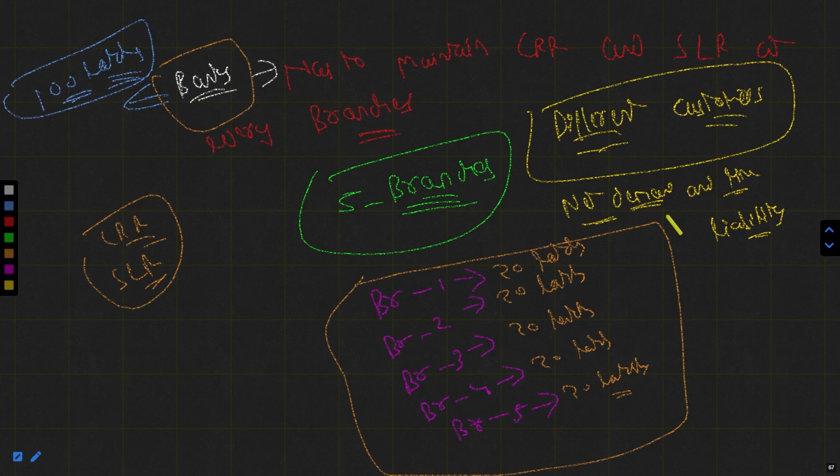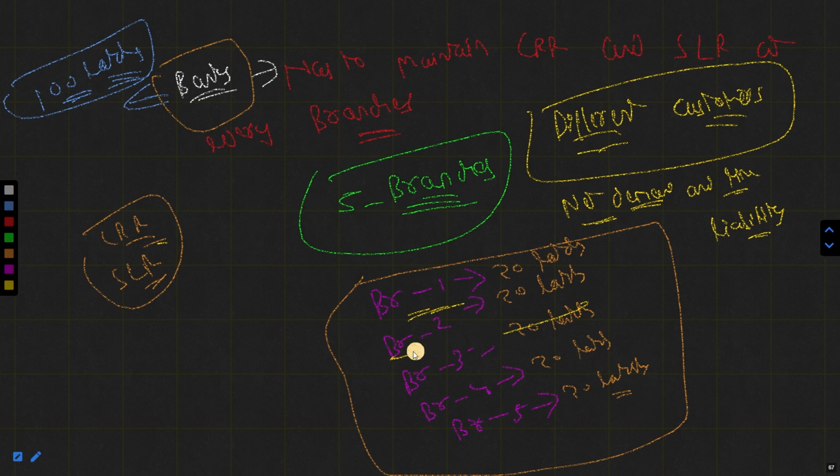In case the bank is already maintaining the CRR and the SLR at their headquarter and not at every branch, suppose at branch 3 the customers arrive to withdraw their money, and the bank is not maintaining the CRR and the SLR to meet the NDTL at that time, and they had granted their 20 lakhs as a loan to the people. What will happen?